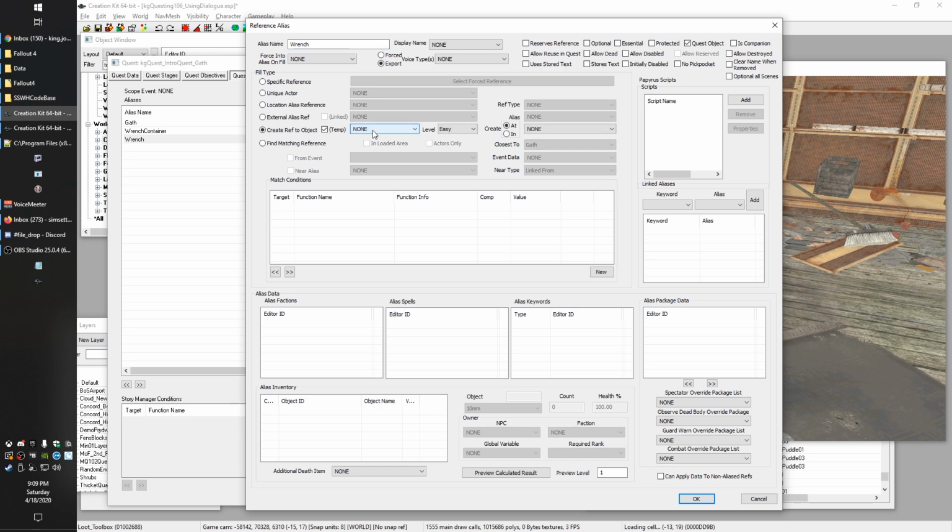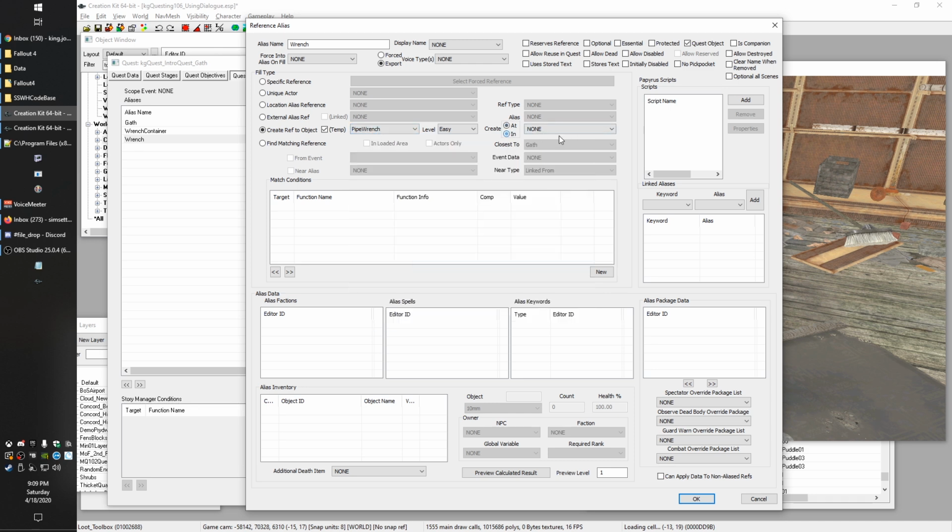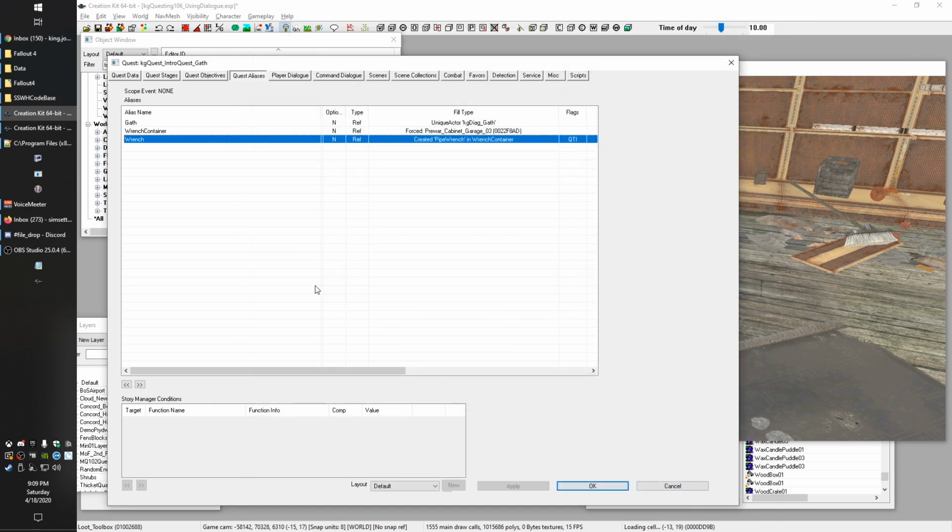We're going to search for pipe wrench again. Here we go. And we're going to create it in, and then we're going to select our wrench container. And we've already flagged it as quest object, so we're good right there. And we'll go ahead and hit OK. And so now this is going to get created.